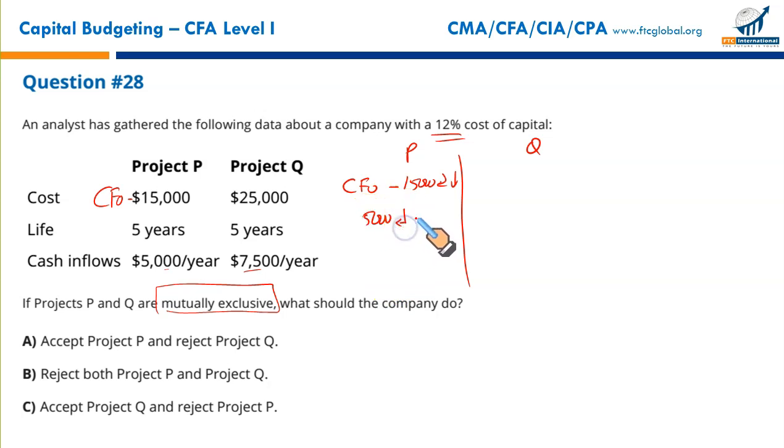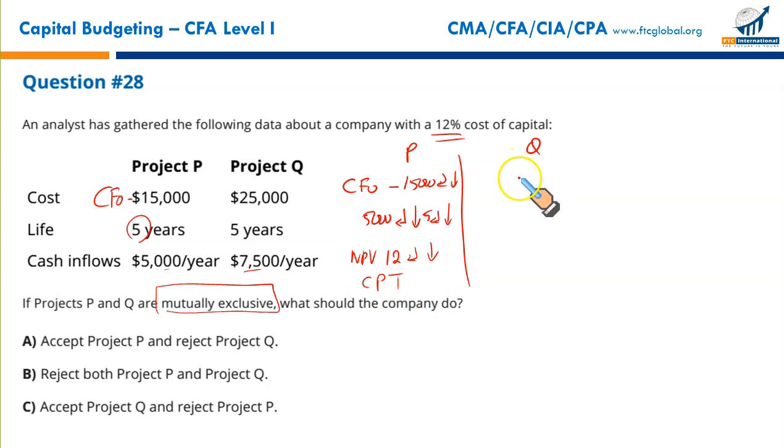Press enter. Press the down arrow key. Since this 5,000 has a frequency of 5, it is coming in the next 5 years, you will press 5, press enter, press the down arrow key. All done. Press NPV. The system will ask you to enter the discount rate, that is 12% given. You will press enter, press the down arrow key, press CPT, and you will get your result.